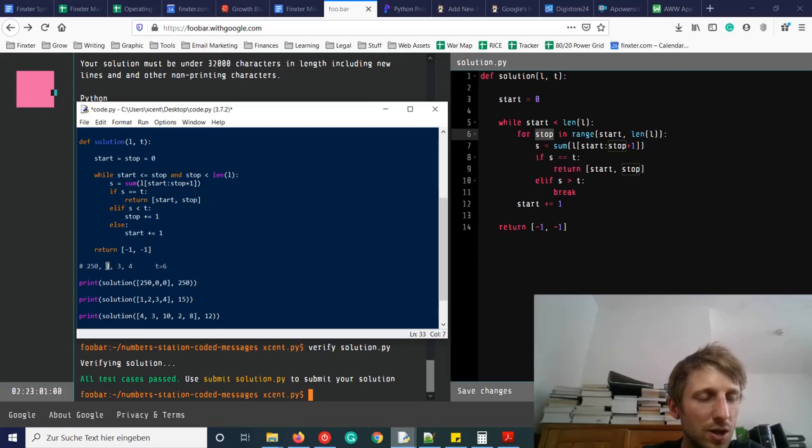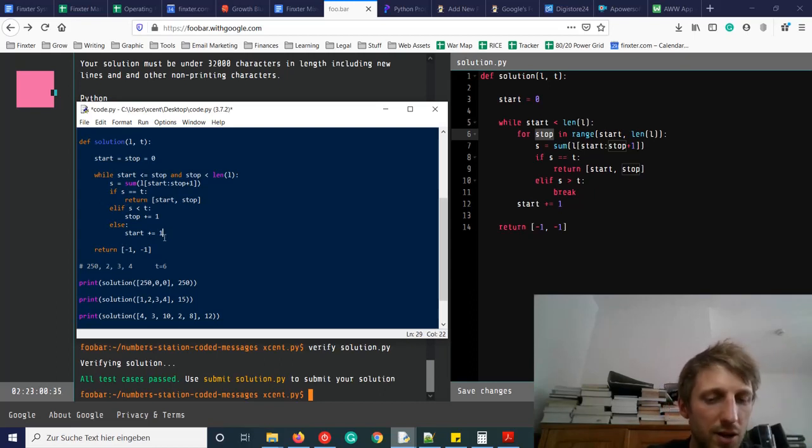So of course, if we move the start index, then we also need to move the stop index by 1. We cannot keep it there. So the stop index should be at least the start index. If the stop index is smaller, then this doesn't make sense because now we have an empty sequence, right? So the stop index should be at least the start index.